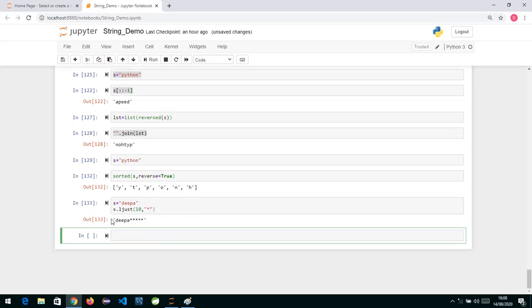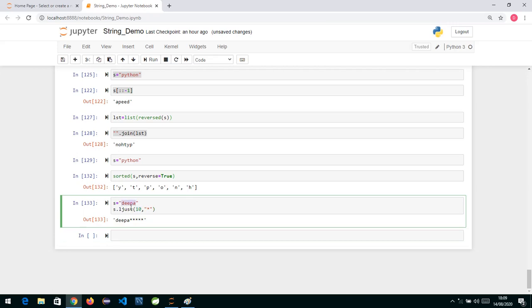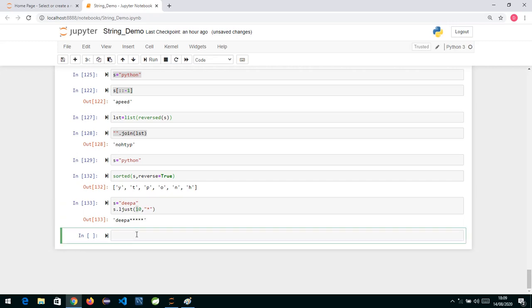If you see, I have written 10 over here, and the word Deepa is of length 5, so it has gone to the left, and the rest of the characters, as I have specified 10, you can see we have 5 stars over here. Okay, similarly, if we do right justify, instead of ljust I write s dot rjust, and then we write 10 comma and again star over here.